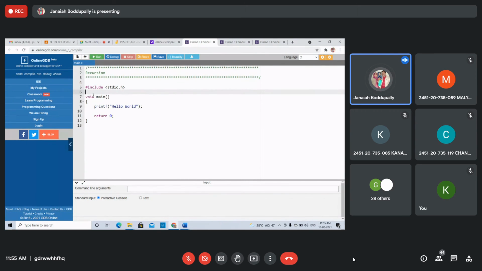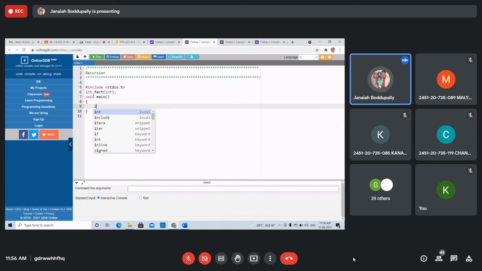Write a program to find the factorial. Right? Int return type, int factorial or fact, you can take any name. Fact is an int, integer type. You're taking one variable. This is the function prototype. Main function. In the main function, int n comma variable p to store, two variables.